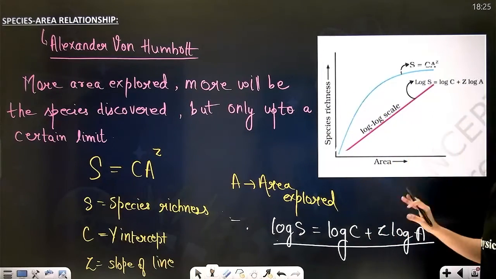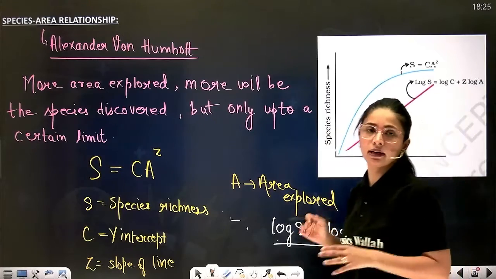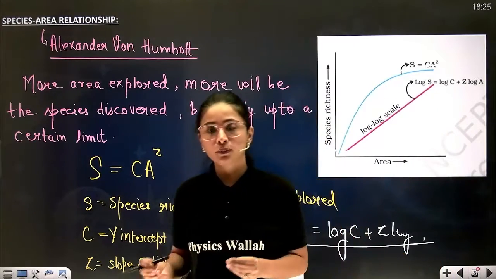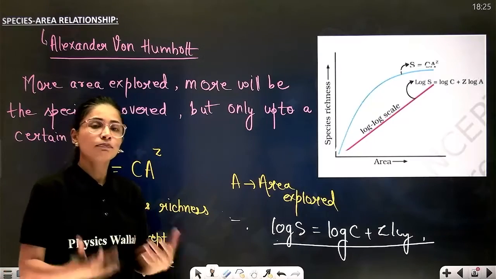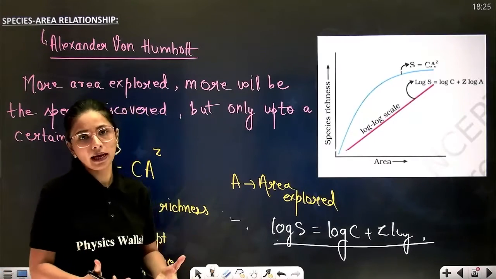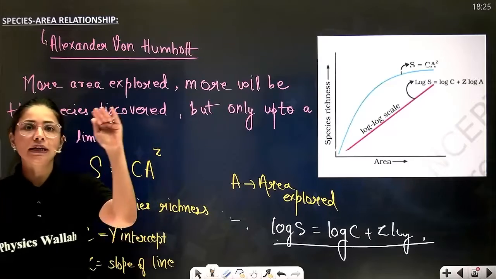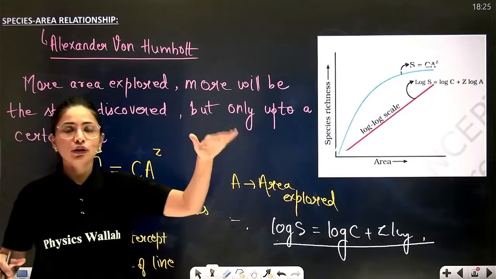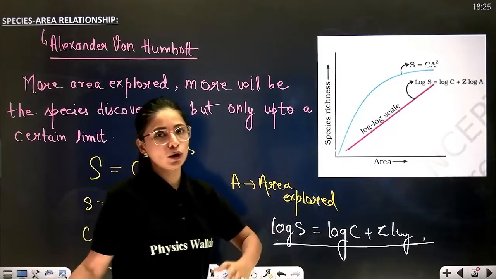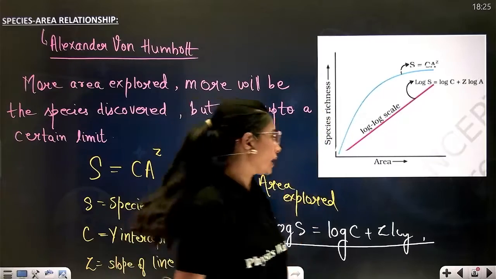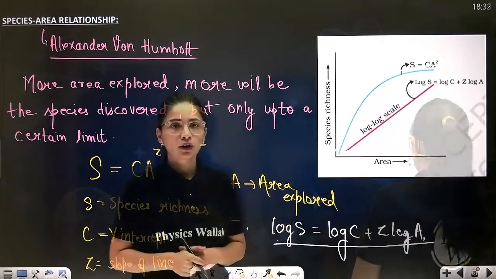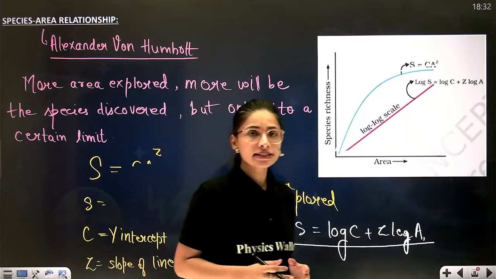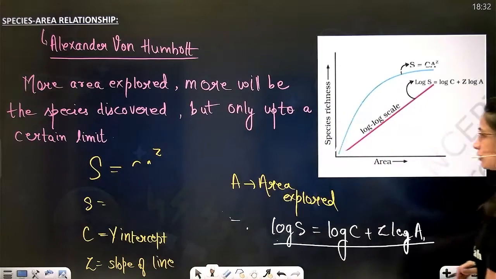Have you all understood this simple concept of species area relationship, which was explained by Alexander von Humboldt? He simply says more the species, more the area. But of course, up to a limit. After that, if you keep on increasing the area explored, the number of species are not going to increase. So this is all about species area relationship, which you have to remember.